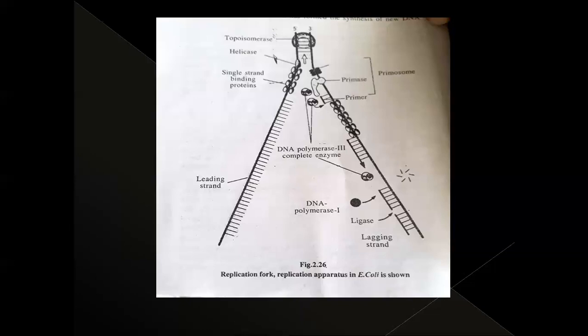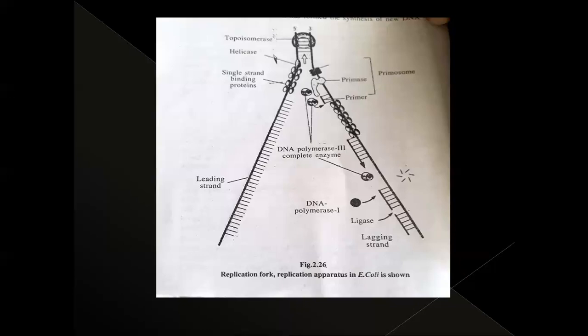So these are all triphosphates. But during the replication, the two phosphate groups are separated, so some energy is released. This energy is utilized in the DNA replication.